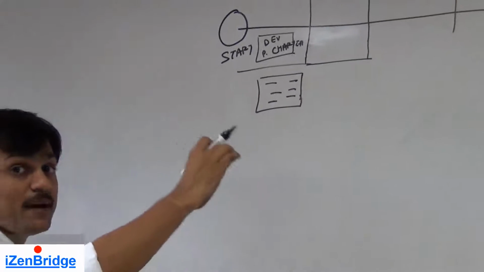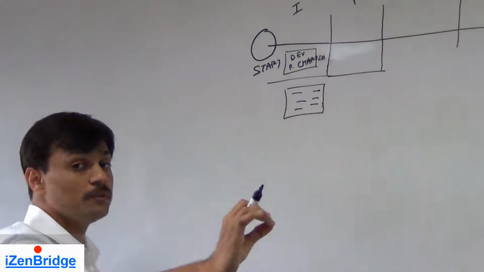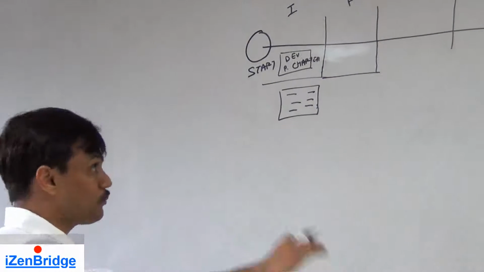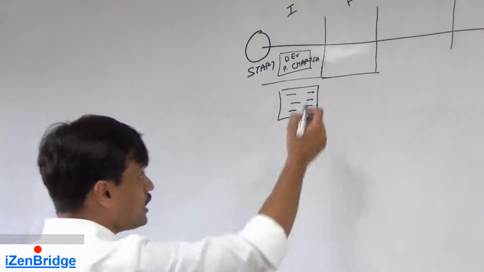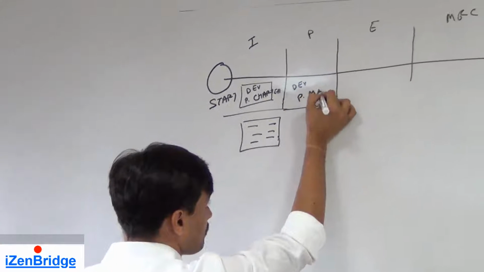Develop project management plan. The second process of the project integration management knowledge area is develop project management plan.